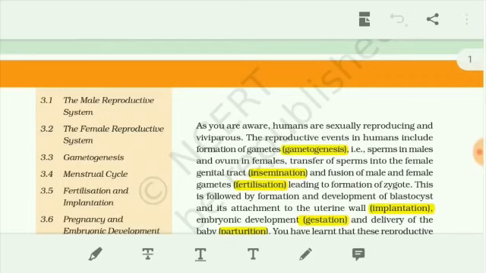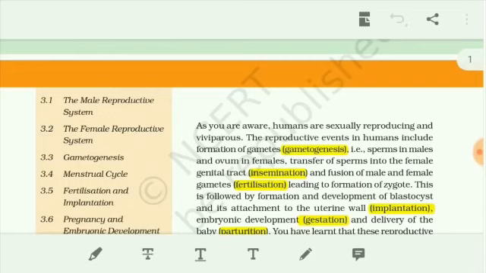Okay, human reproductive events. Various events are included in the human reproductive system, and the first event is gametogenesis. Gametogenesis is nothing but the formation of gametes. The male gametes are formed in the testis and the female gametes are formed in the ovary.